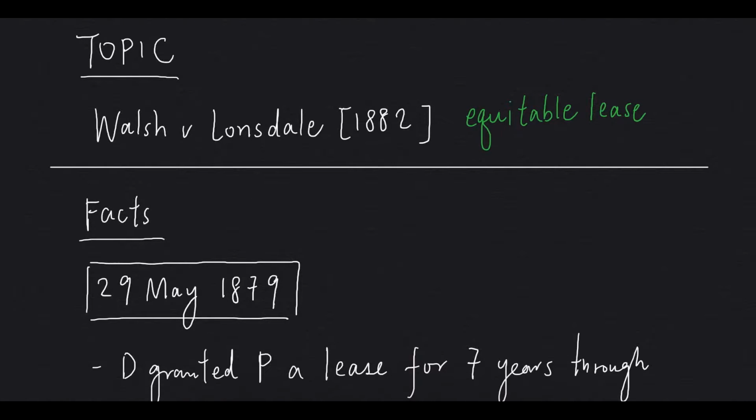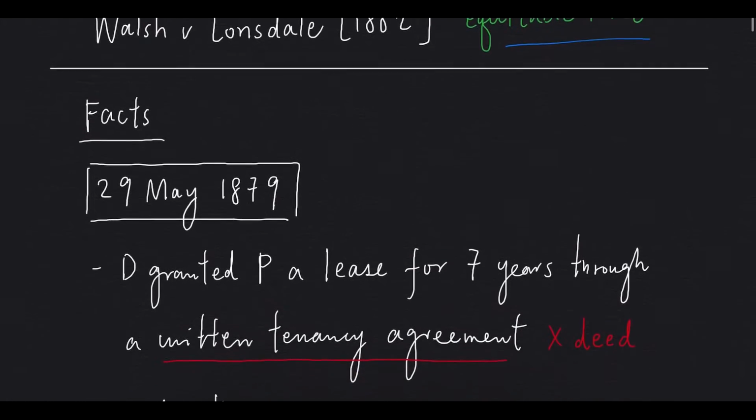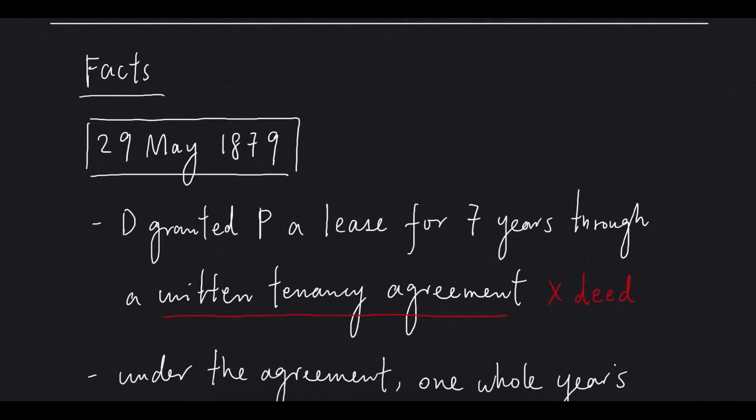In this video, I'm going to talk about the case of Walsh and Lonsdale. This is a rather old case on equitable lease. The facts are as follows. In May 1879, the defendant granted the plaintiff a lease for 7 years through a written tenancy agreement.